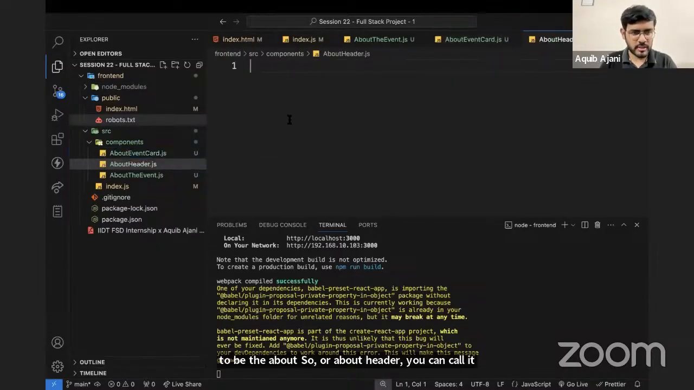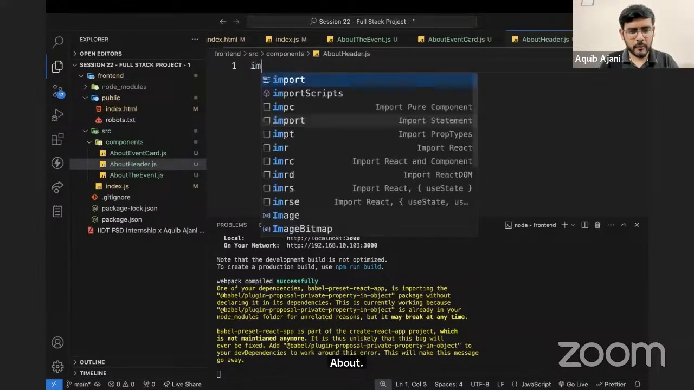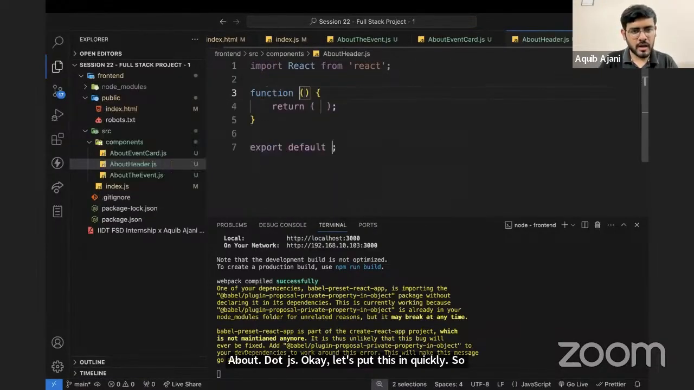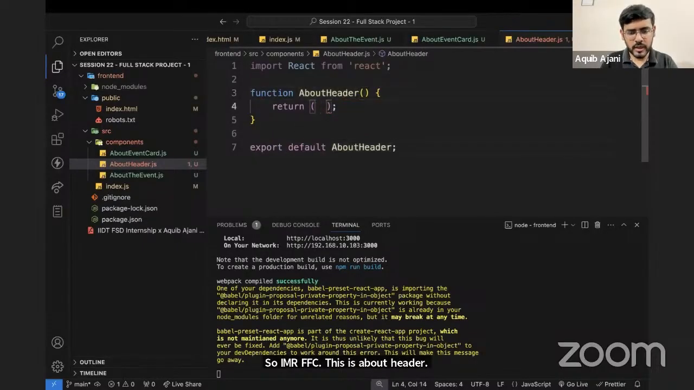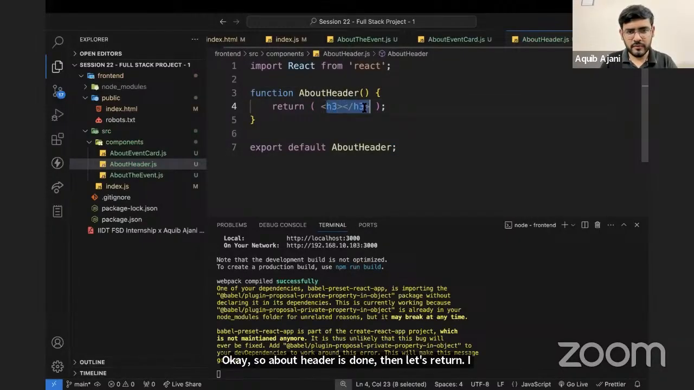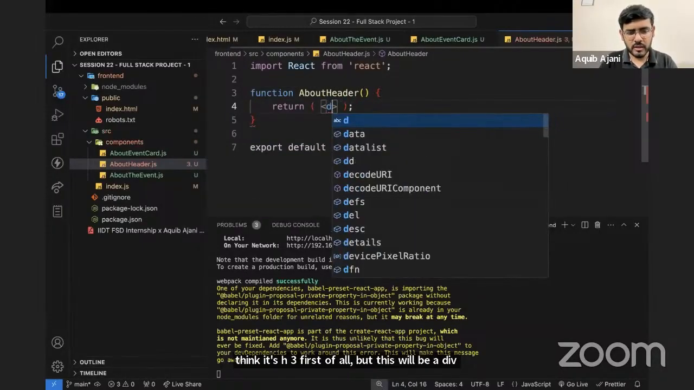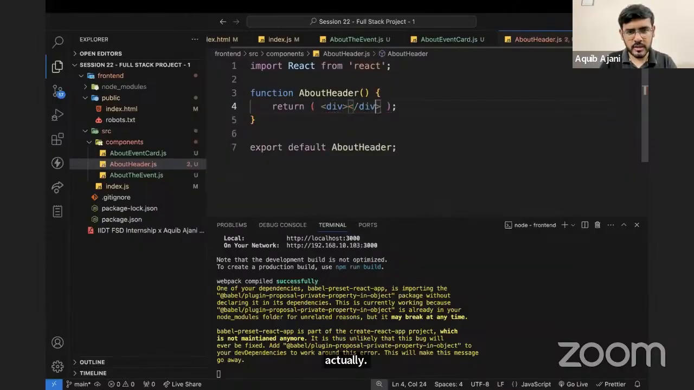Say about.js. Let's put this in quickly. So again, I'm going to use my shortcuts. So IMR FFC. This is about, so about header is done. Then let's return, I think it's h3 first of all, but this will be a div actually. So within that, we can then put the individual details.